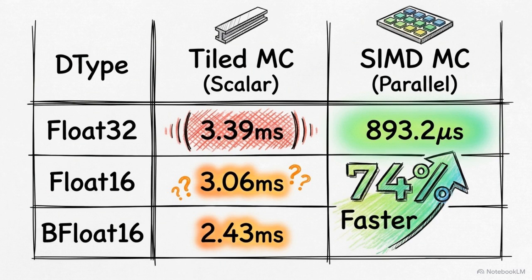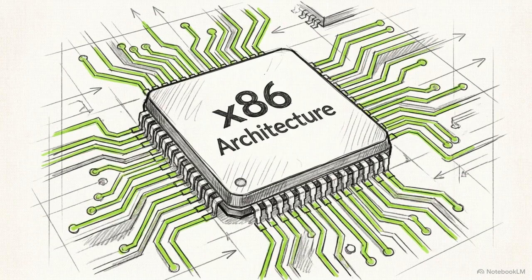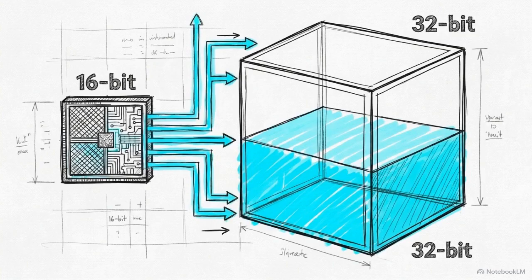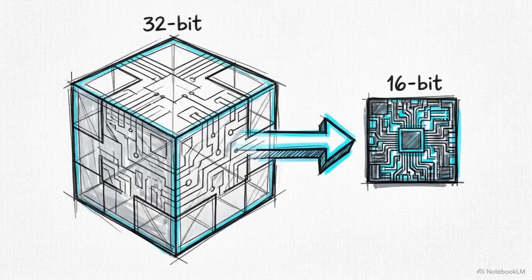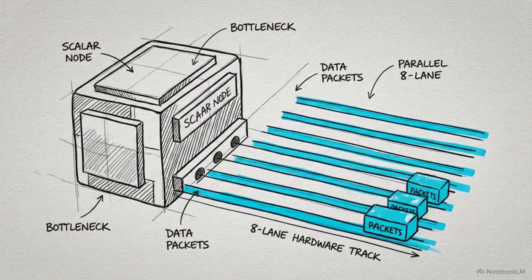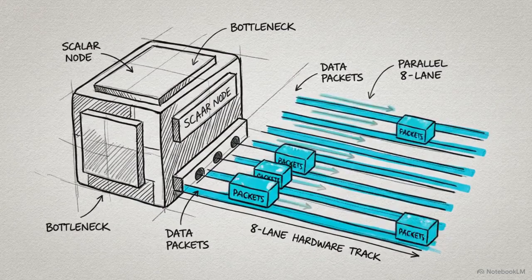But notice an anomaly. Float16 and bfloat16 actually exhibit higher base latencies in the scalar tiled configuration than the larger float32 type. This occurs due to a specific hardware constraint. Older x86 platforms lack native 16-bit scalar math instructions. To process these arrays, the CPU must actively unpack the 16-bit floats up to 32-bit for the calculation, and then downcast them back to 16-bit to finish. Transitioning to the SIMD processing path completely eliminates this unpacking overhead.